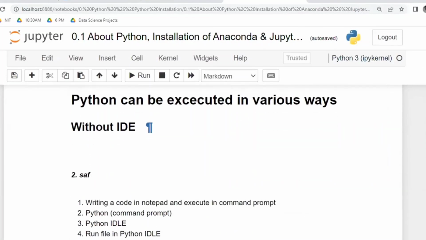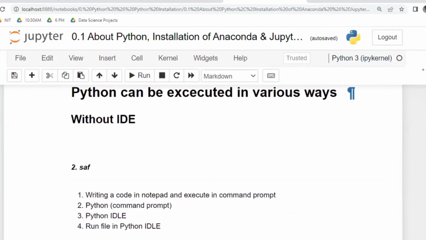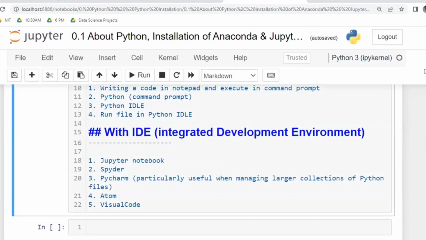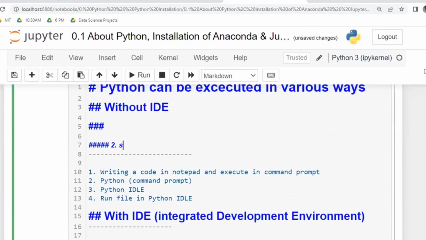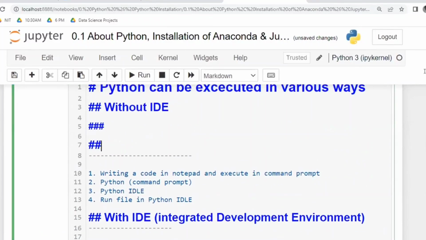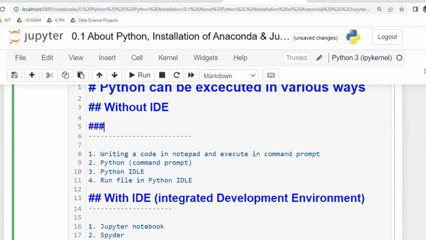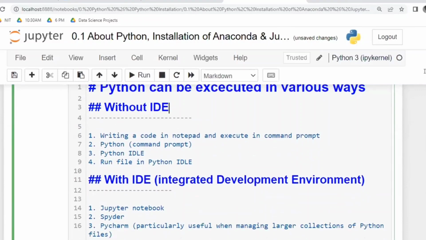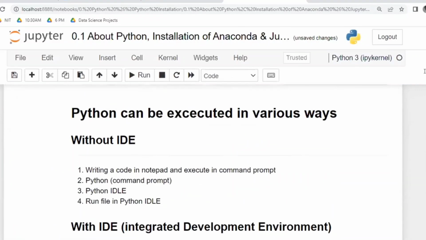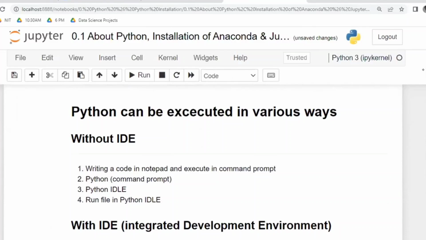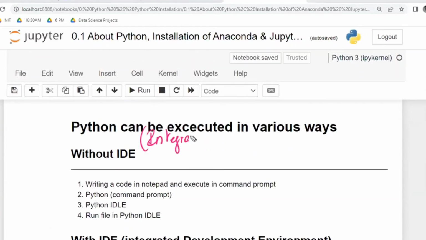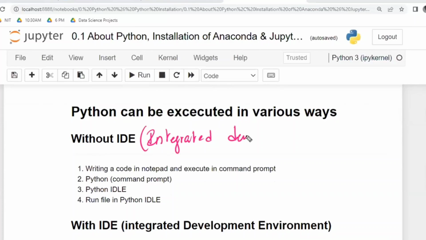Now, Python can be executed in many ways: without IDE and with IDE. Sir, what is IDE and without IDE? First, what is meant by IDE? IDE means nothing but integrated development environment.